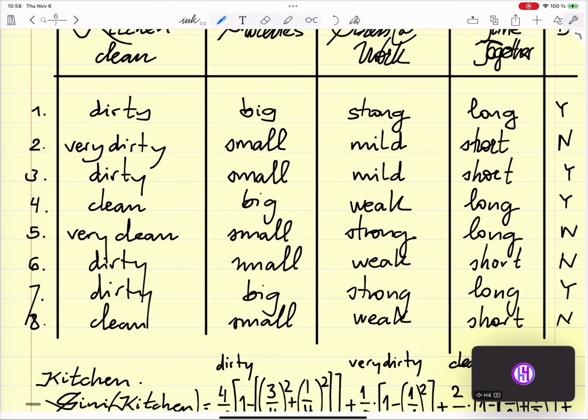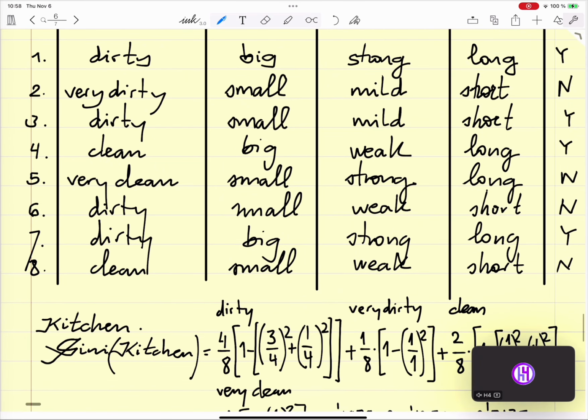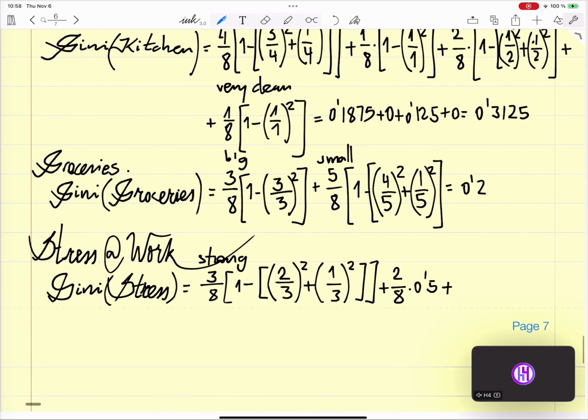And then we have weak, 1, 2, 3. There are 2 no's and 1 yes. So basically the same as before.